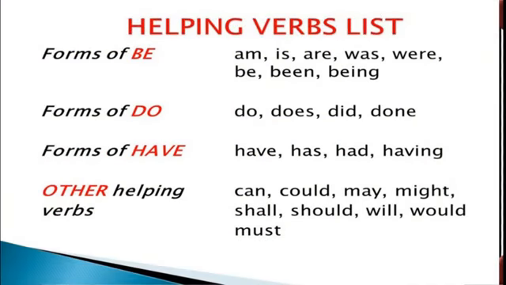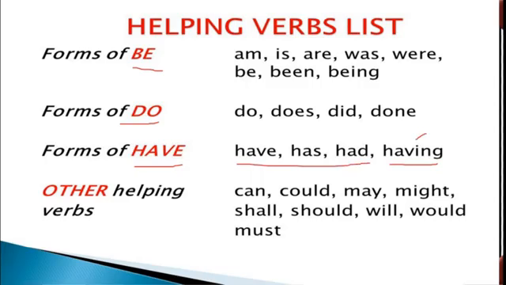Now, here we will summarize that what we have learned today. Okay, we have learnt about the forms of be, isn't it? Forms of be, they are am, is, are, was, were, be, been, being. 8 forms. And forms of do, does, did, done, doing. Correct? And forms of have, has, had, having. These are the main, these we use. If you know how to use these 3, then you will easily come to know about this.